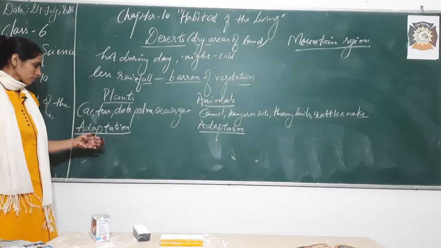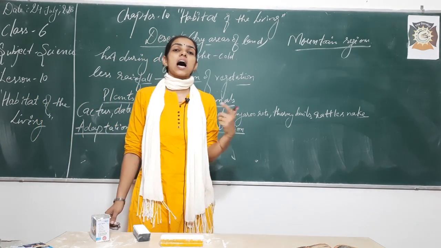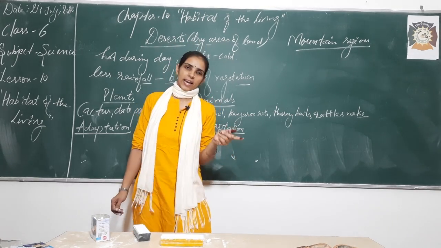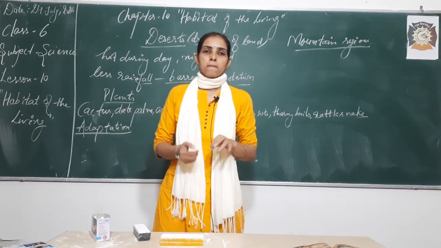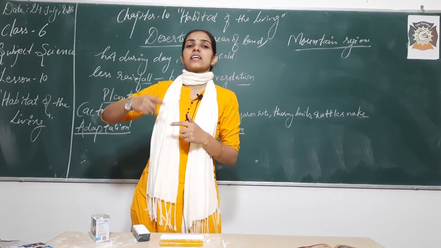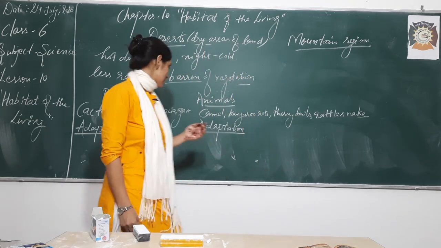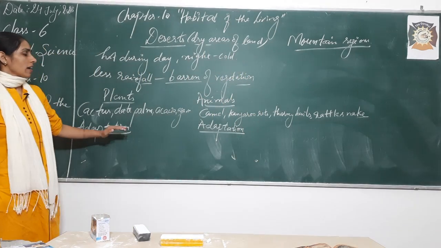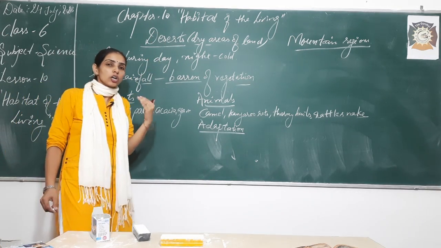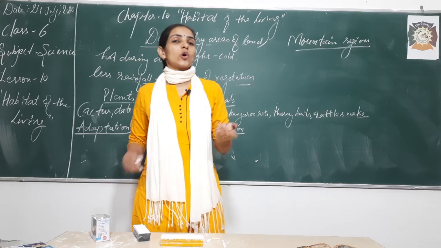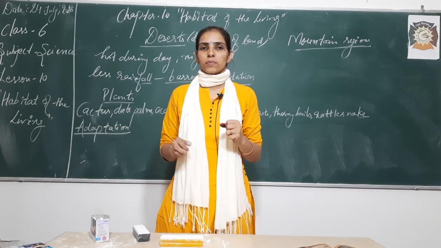For example, this cactus plant you must have observed, their leaves are reduced to spines so that no excess water is lost into the atmosphere, right? And next is the most important thing. If the plant has to survive in deserts, it must have long roots so that it can go deeper into the soil and can absorb water from there, right?